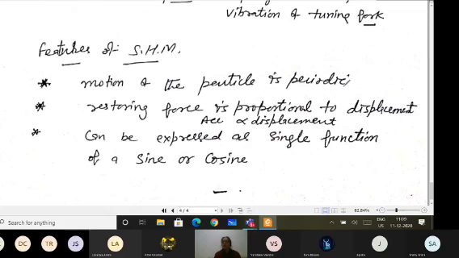It means the first condition is that it should be harmonic, and harmonic is always periodic. So this has to be periodic. And second, it is important that the restoring force or the acceleration is proportional to the displacement. So basically these two conditions you should always keep in your mind, so that we can work out the things further.